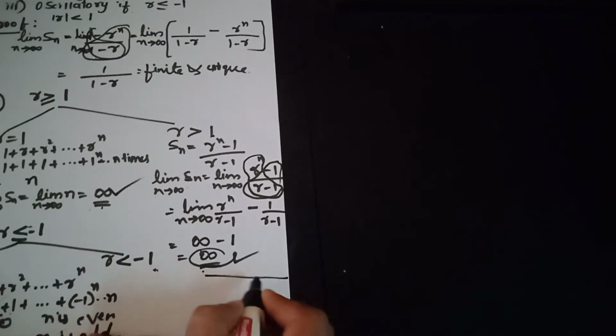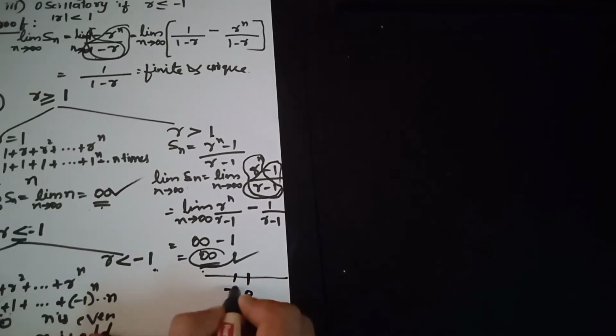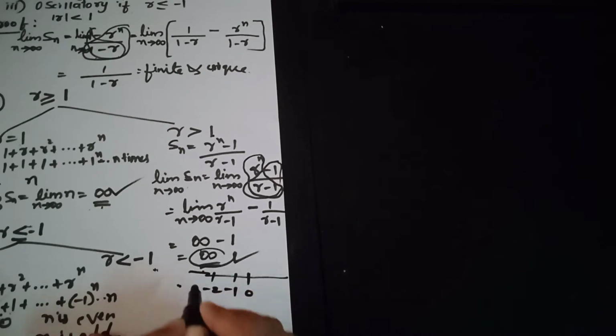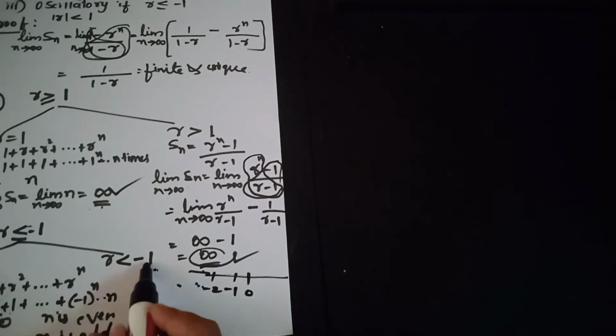Now consider the case r is less than minus 1. If r takes minus values, then r will be of the form minus p. For example, r is equal to minus 2, r is equal to minus 3. It will be of the form r equals minus p, where p is greater than 1.